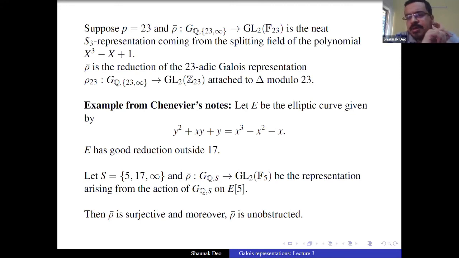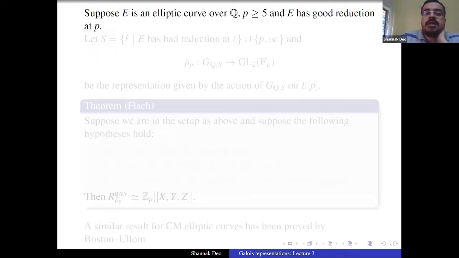For calculating H^2, he sees what contribution comes from every prime and then what contribution remains. The remaining contribution becomes 0 because some class group vanishes, the class group of the extension of Q obtained by adjoining the 5-torsion points. And that's how he proves that this is unobstructed. There's a general theorem of Flach, which tells us when a rho bar coming from elliptic curves is unobstructed, which I will now state. So suppose E is an elliptic curve over Q.